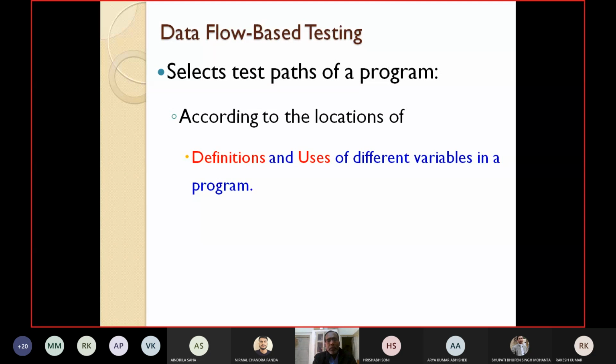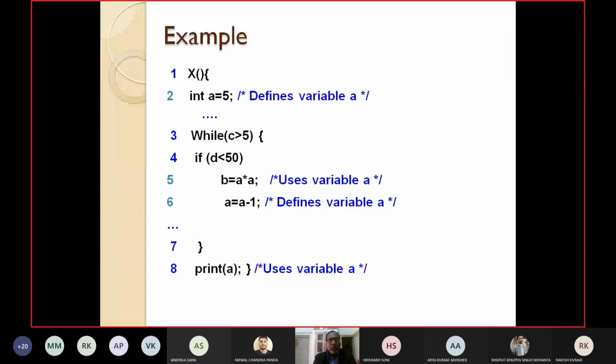Let's take a small example. I have taken a skeletal code. There is a function x. First, variable a is defined: integer a is equal to 5. Then some while condition, then some if condition, and the variable we defined here, a is equal to 5, is used now here: b is equal to a star a. Again, I define a is equal to a minus 1, and finally I print the value of a. So in this program, you can see that at different points the variable a is defined, and at some points the variable a is used.